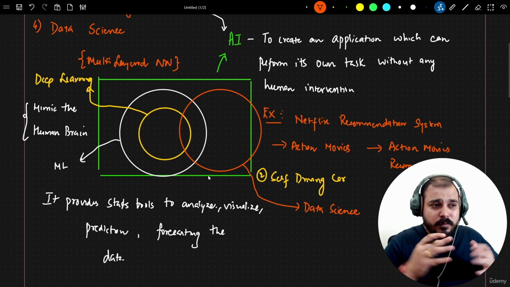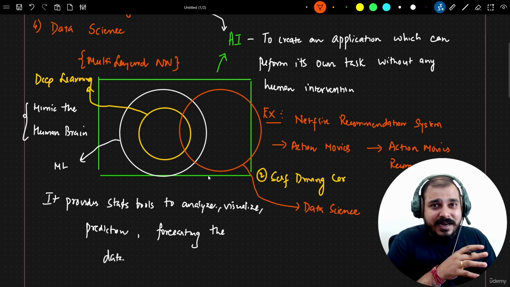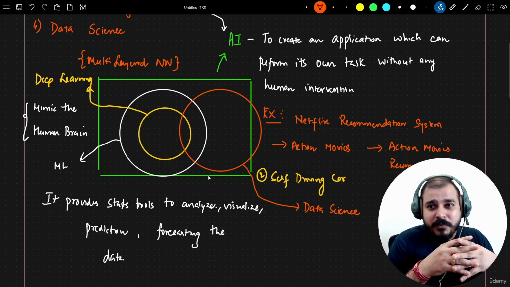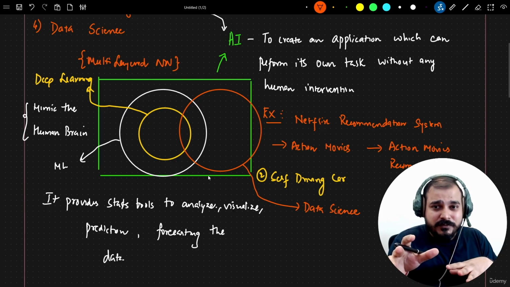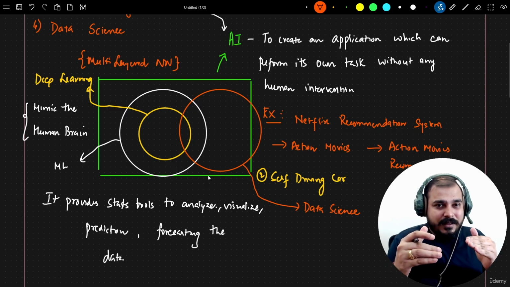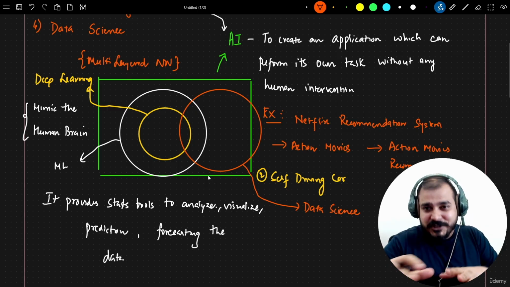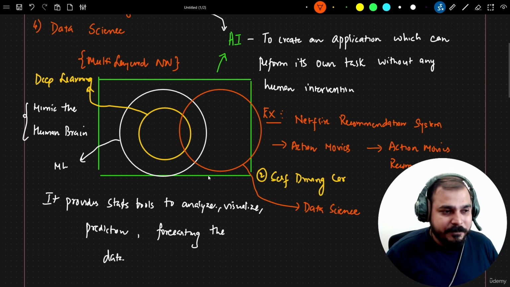In short, tomorrow, if you're working as a data scientist, you may be given a task that may be related to just EDA, feature engineering. It may be related to deep learning, or it may be related to creating any kind of AI application. Okay. At the end of the day, any role that you fit in within the specific divisions that I've made, you have to really create an AI application.